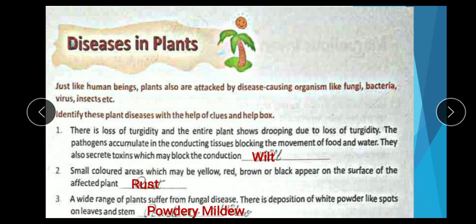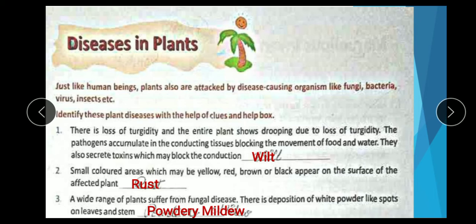First question. There is a loss of turgidity and the entire plant shows drooping due to loss of turgidity. The pathogens accumulate in the conducting tissues, blocking the movement of food and water.